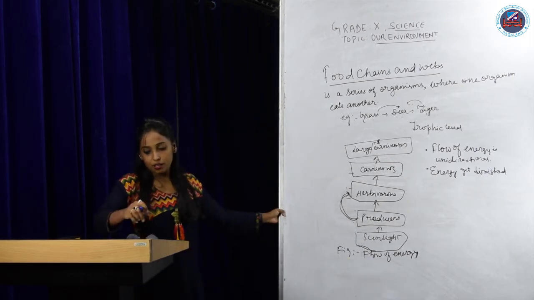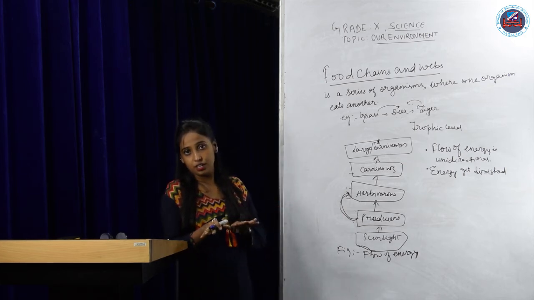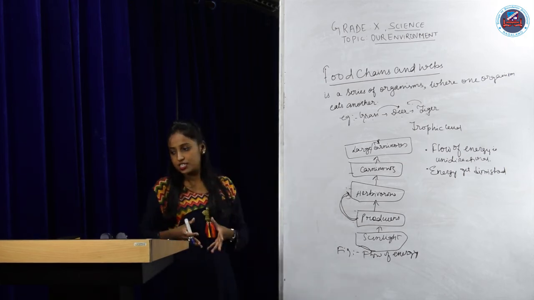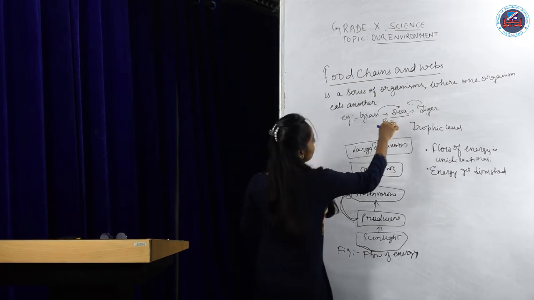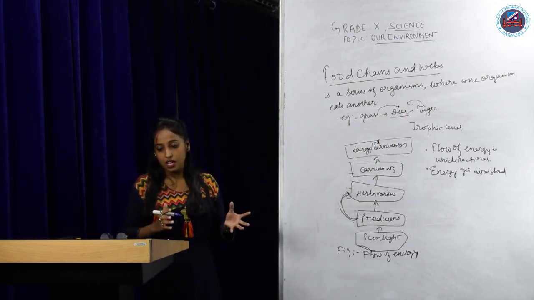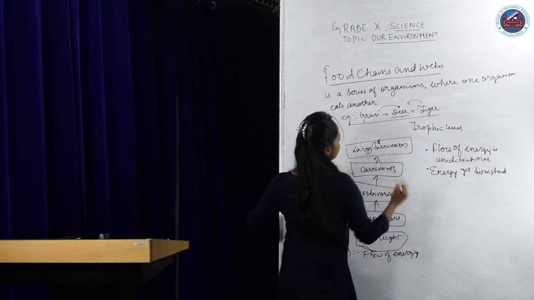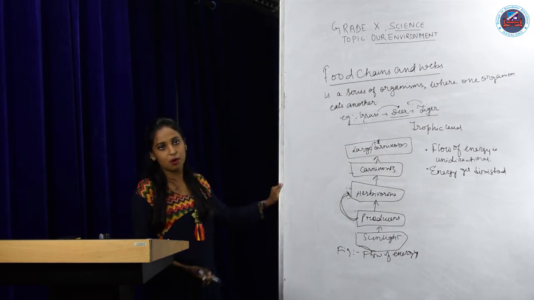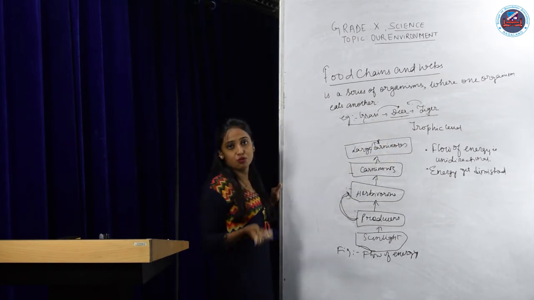Now see, the length and the complexity of a food chain vary. In a food chain, sometimes one organism is eaten by many other organisms, and we cannot represent it by a straight line or a single food chain.